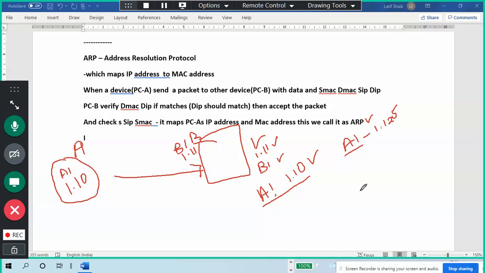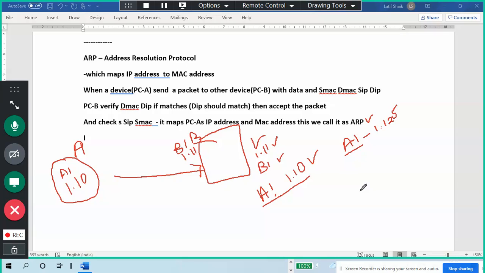Only in security places they will do it compulsorily. When I receive a packet, the from address should match, their physical location and name also should match, like MAC address and IP address should match. Then only accept. Otherwise, drop the packet. Maybe anonymous delivery will happen. Say someone tries my phone number in the morning and I get an OTP. If they didn't verify with the OTP, what will happen? Anyone can use my phone number, right? So this is what verification is for.